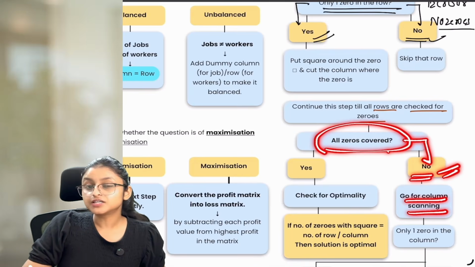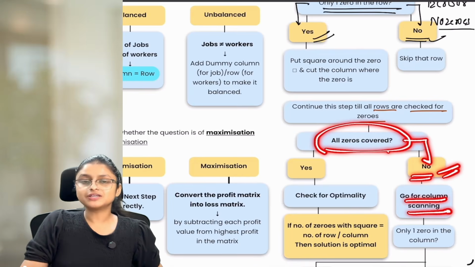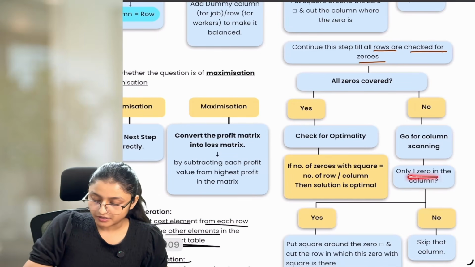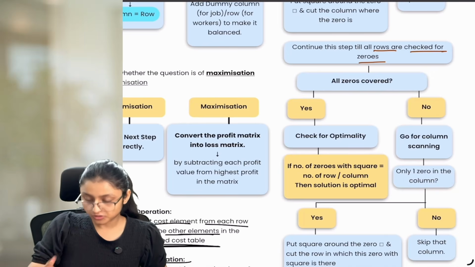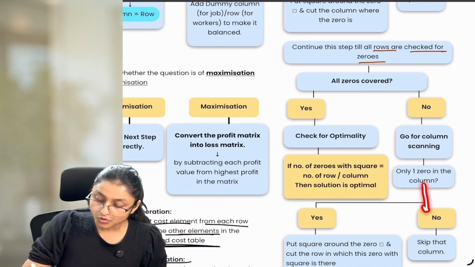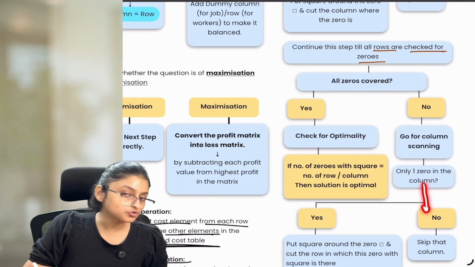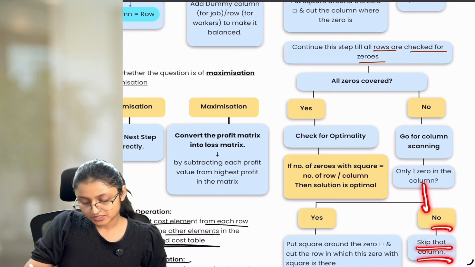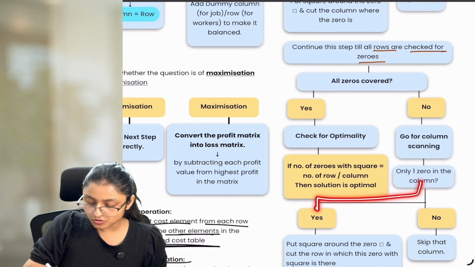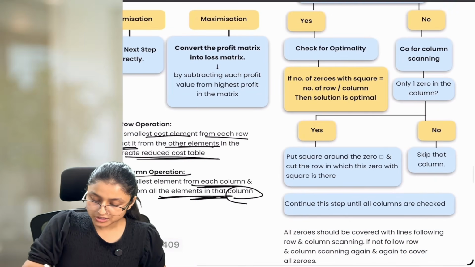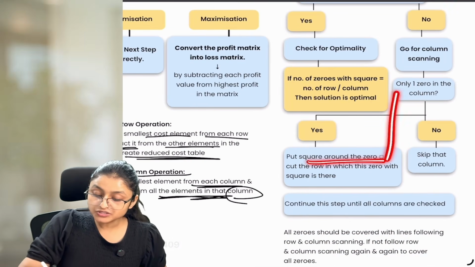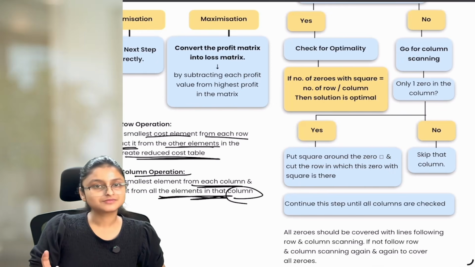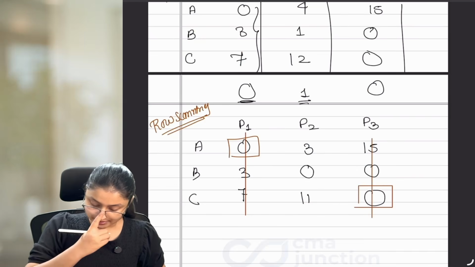Now, as we have done row scanning, in a similar fashion, we have to do column scanning also. In column scanning, see whether there is one 0 in the column or not. If there is more than one 0 or if there is no 0 in that particular column, then skip that particular column. But if you find only one 0 in the column, then put a square around the 0, and as you are doing column scanning, you have to cut the row. Okay? Now, let's see this.